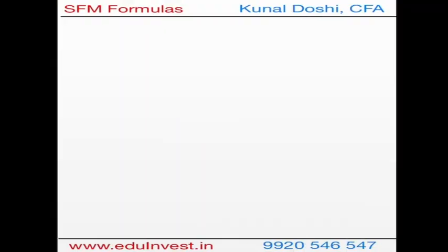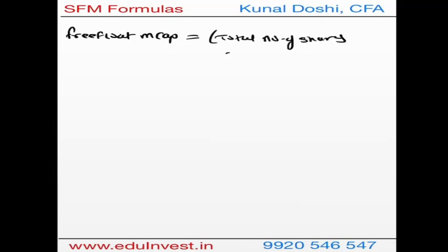The next ratio we will have is free float market capitalization. Free float market capitalization can be calculated as the total number of shares the company has minus the promoter shares, it can be promoters or group companies, times the market price per share.